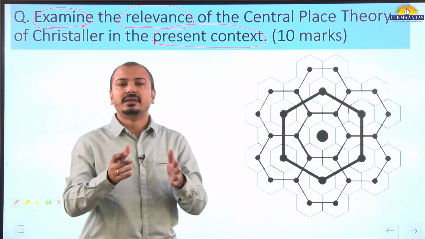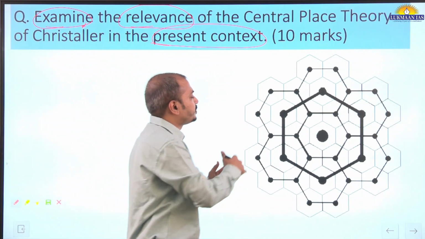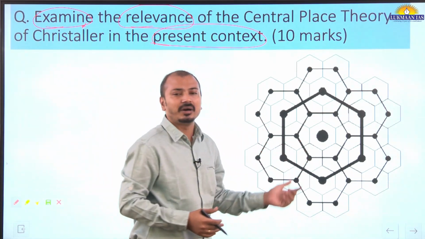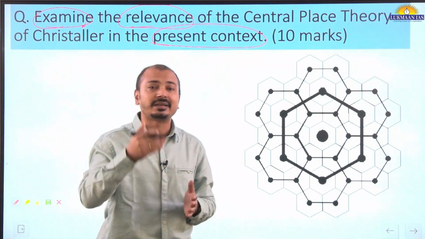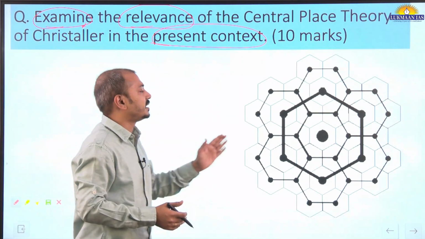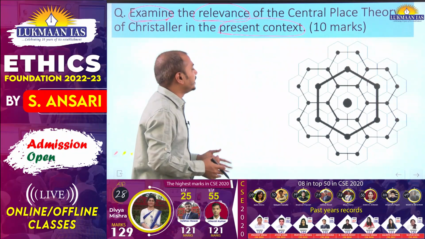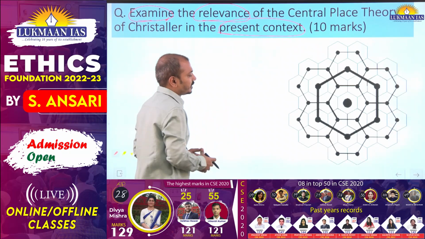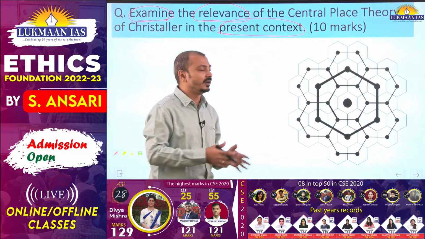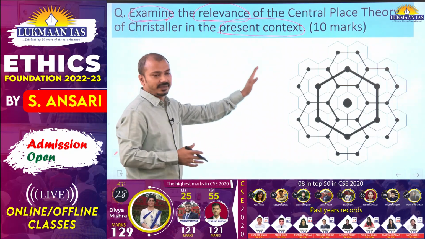The theory is talking about the spatial and functional relationship among the different settlements, and he is saying that there is some kind of hierarchical relationship among these settlements from top to bottom. This relationship is explained in a mathematical model he has given, and we need not explain that model here in detail.